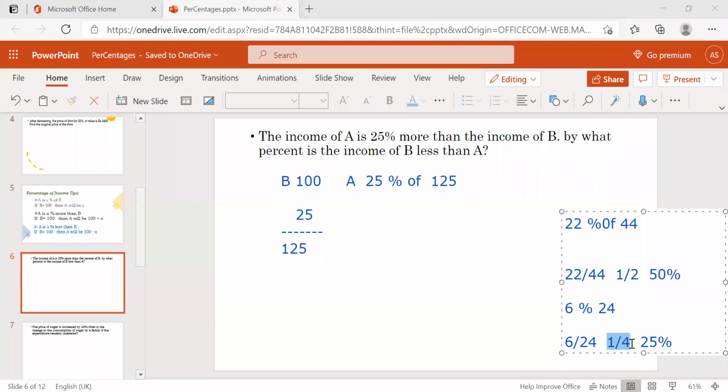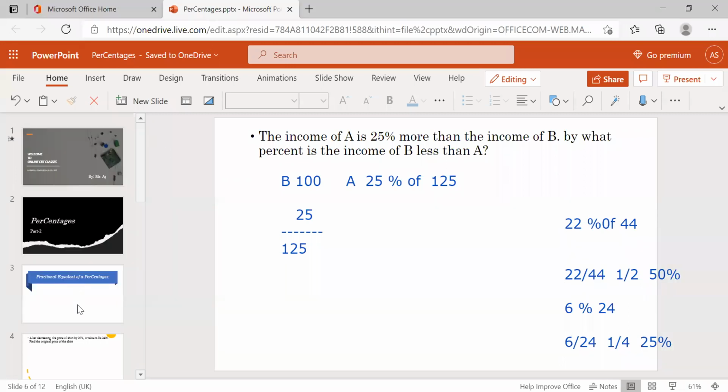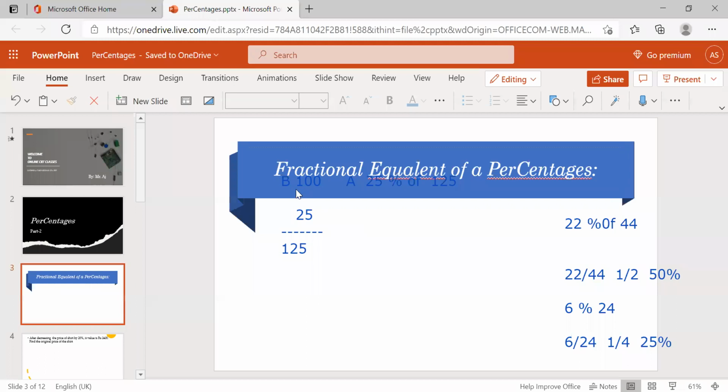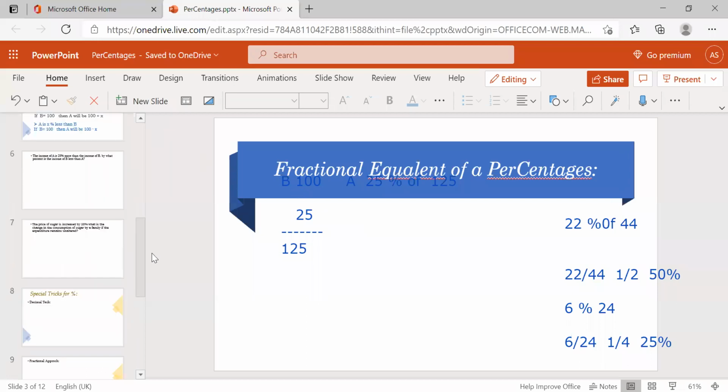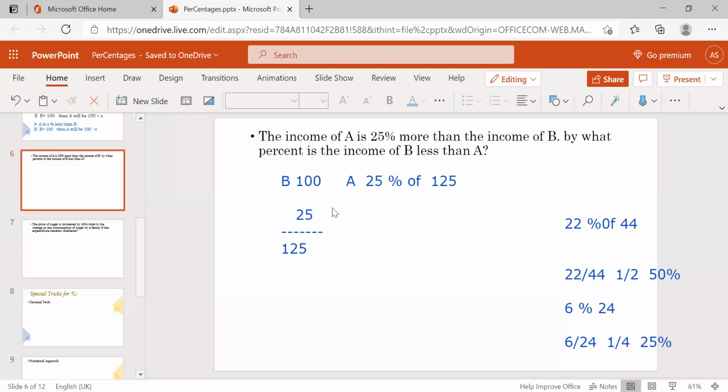We know the equivalent percentage of the fraction number. That's the reason we discussed in the first class the equivalent fractions and percentages. This will be very easy while we are calculating.